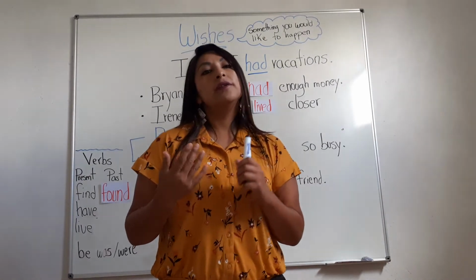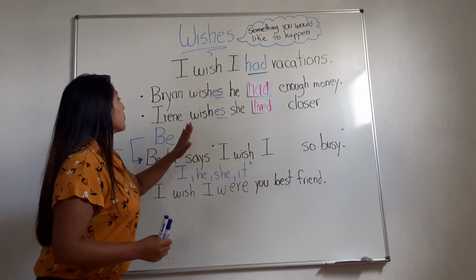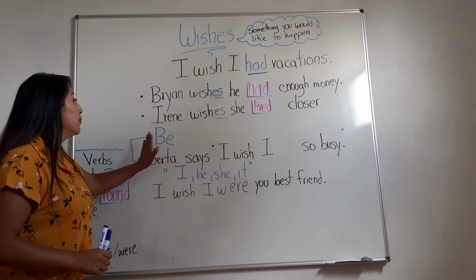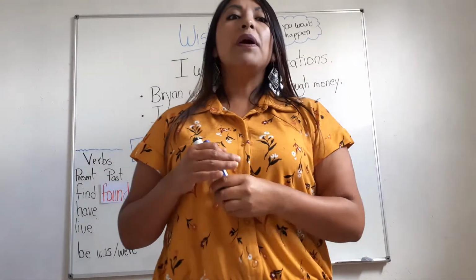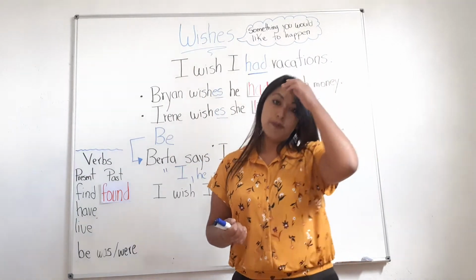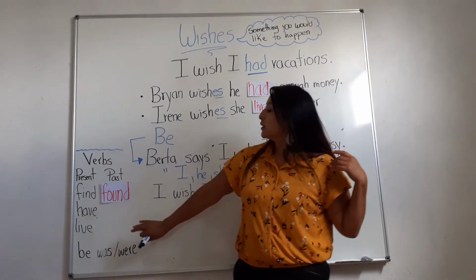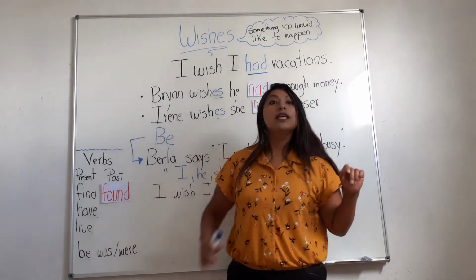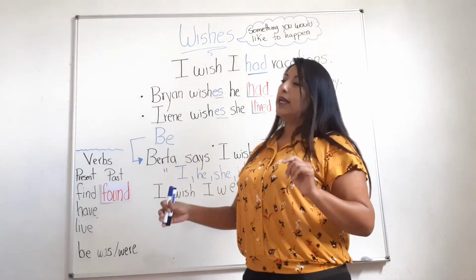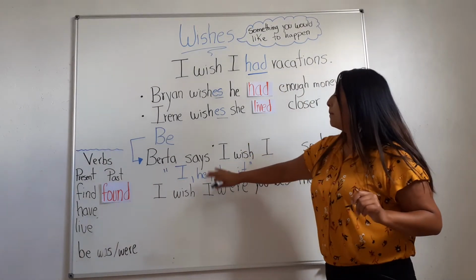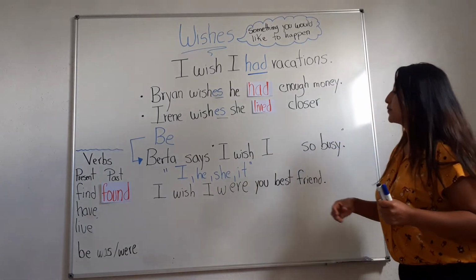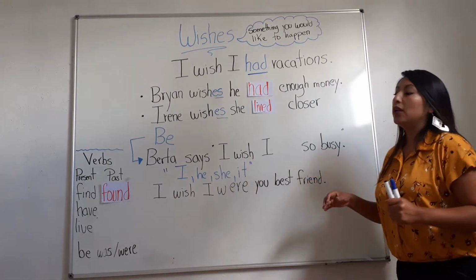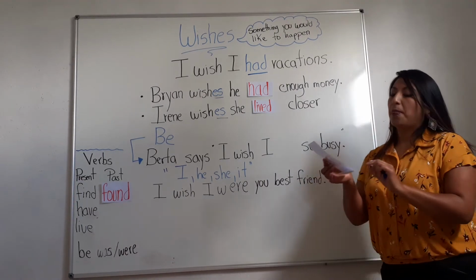Okay, so focus on this verb to be. Please be careful about this because we know that the past of be is was and were. So look at my example. Berta says, I wish I weren't so busy.